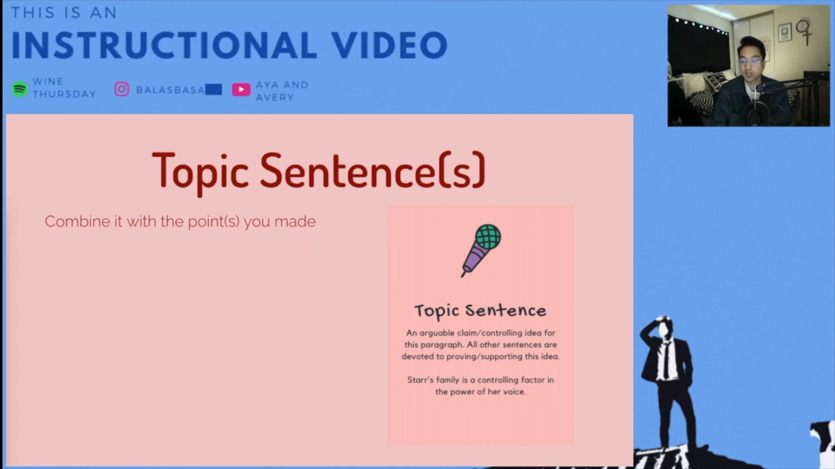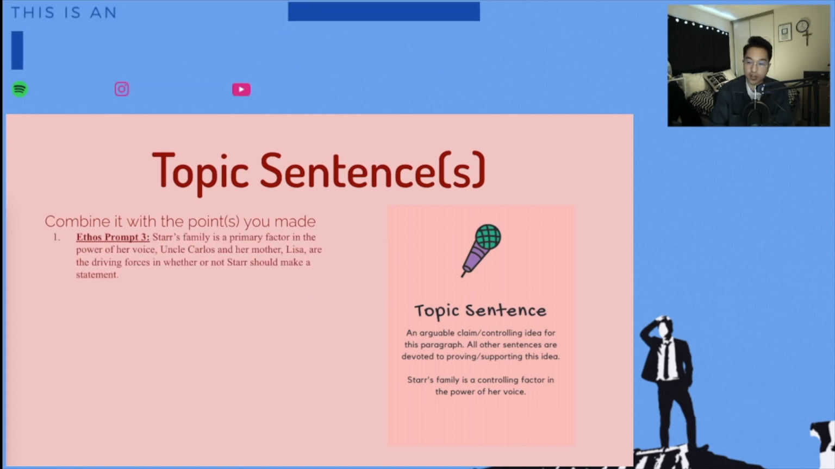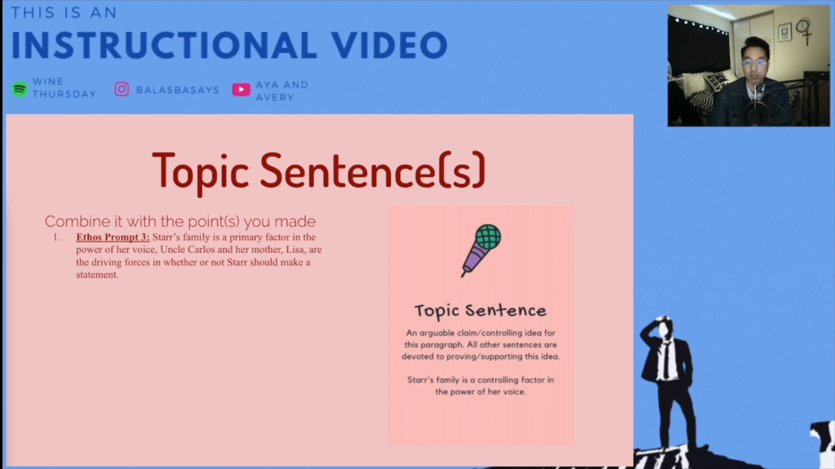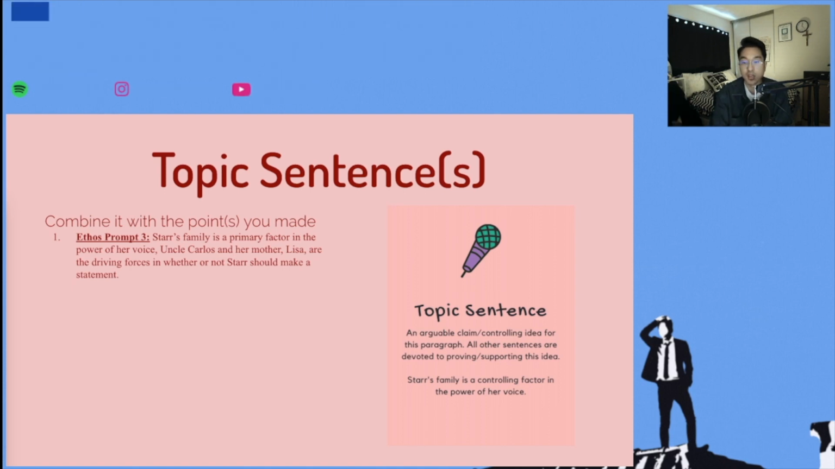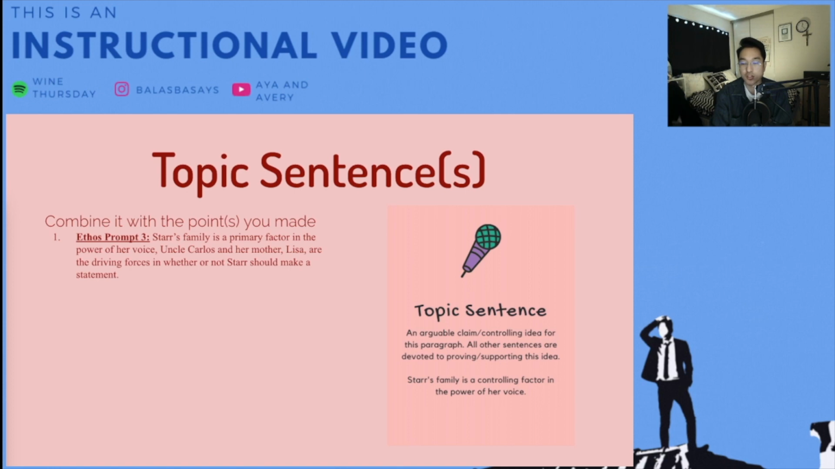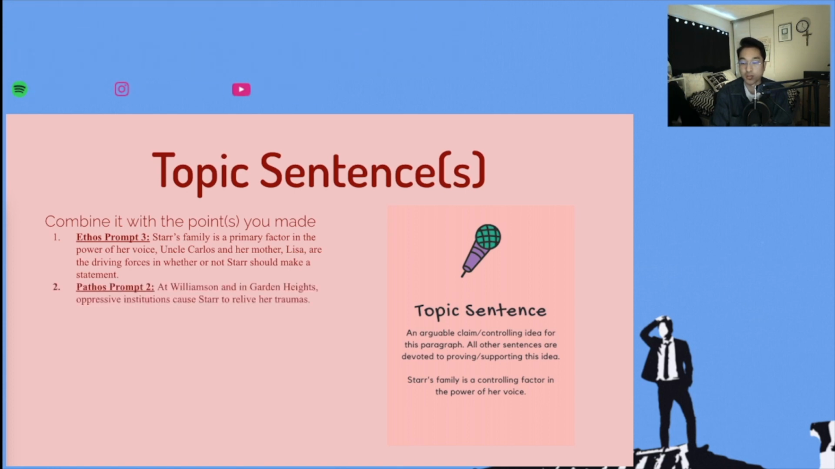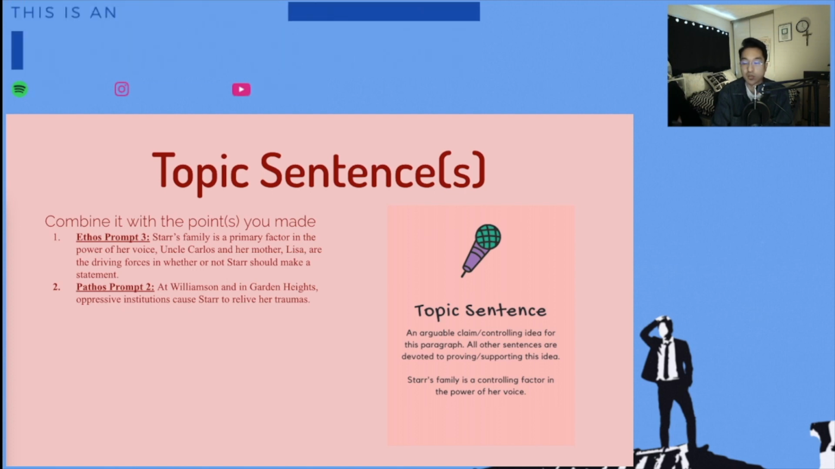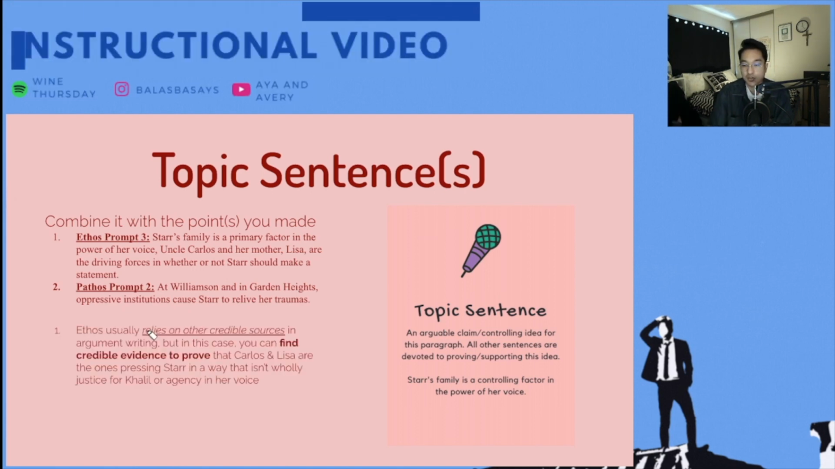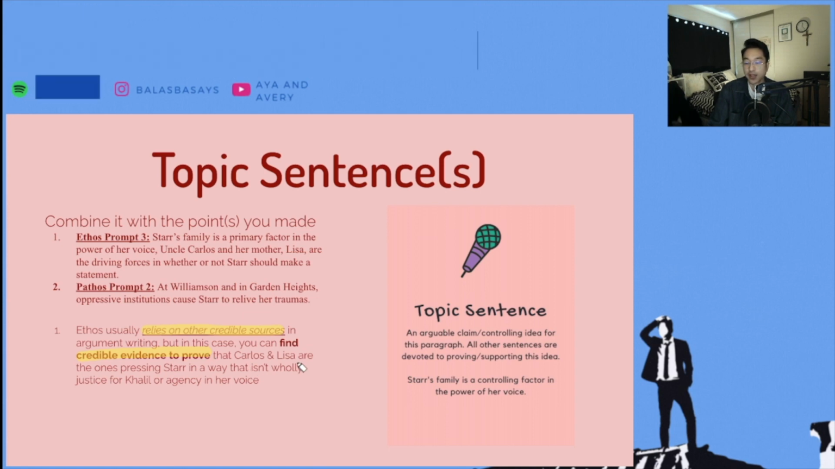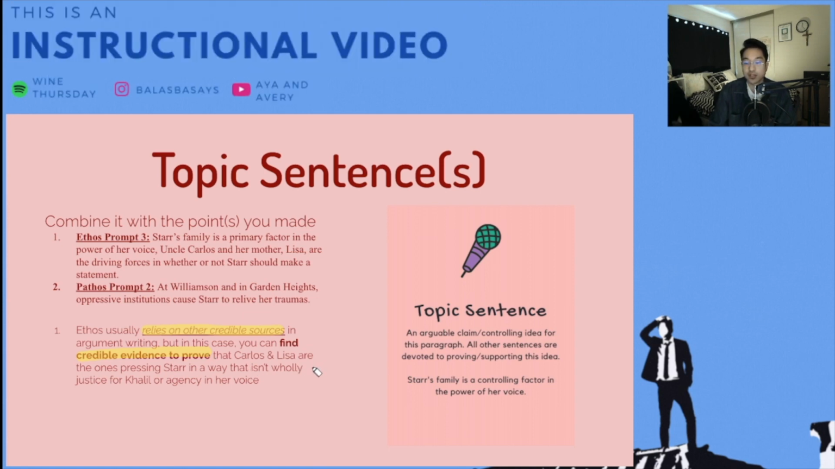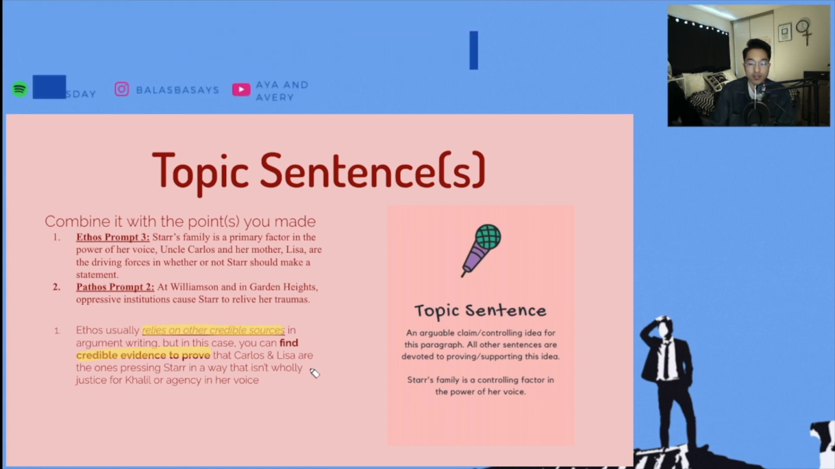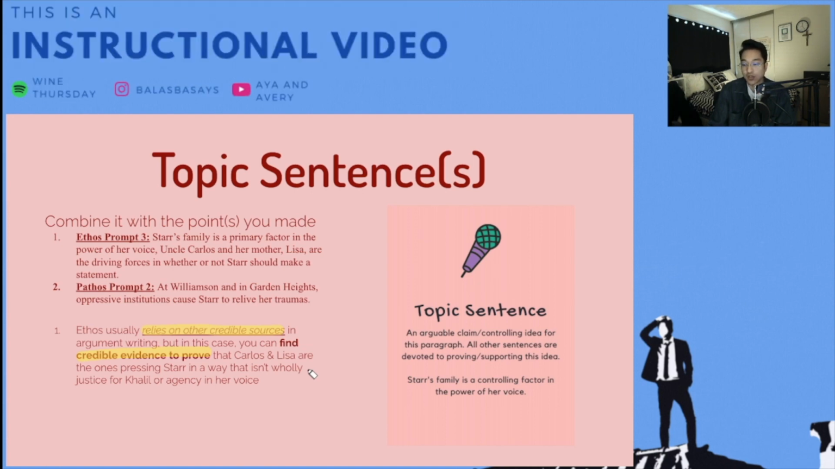Now let's look at ethos with prompt number 3. Star's family is a primary factor in the power of her voice. Uncle Carlos and her mother Lisa are the driving forces in whether or not Star should make a statement. Now how about pathos with prompt number 2? At Williamson and in Garden Heights, oppressive institutions cause Star to relive her traumas. Ethos usually relies on other credible sources in argument writing. But in this case, you can find credible evidence to prove that Carlos and Lisa are the ones pressing Star in a way that isn't wholly justice for Khalil or agency in her voice.